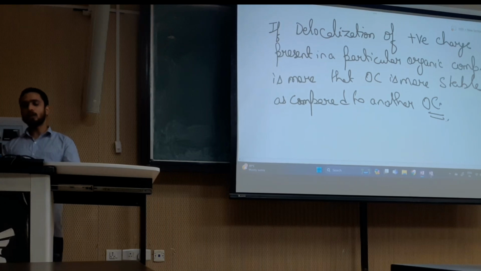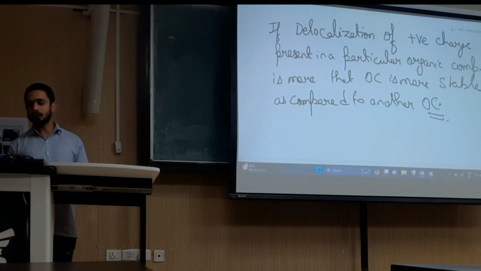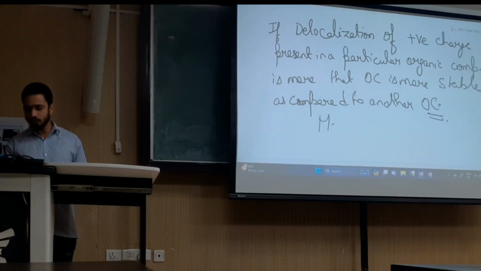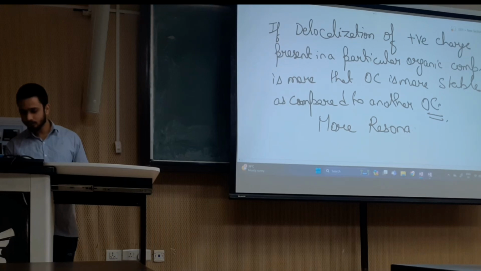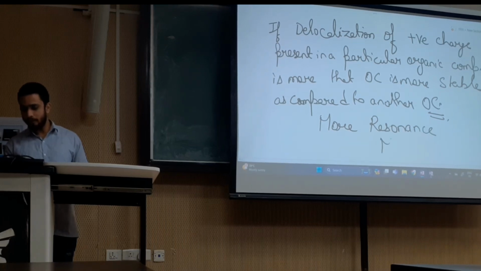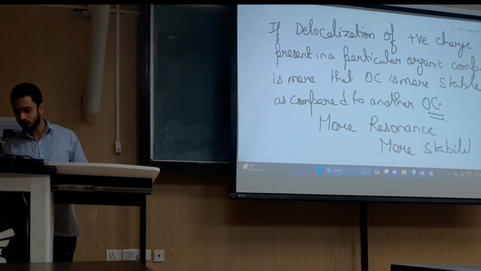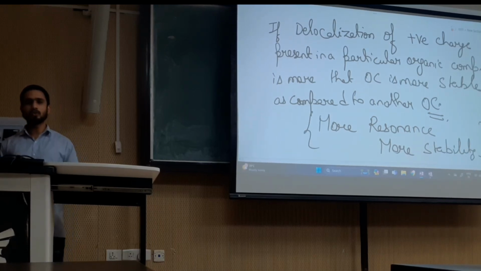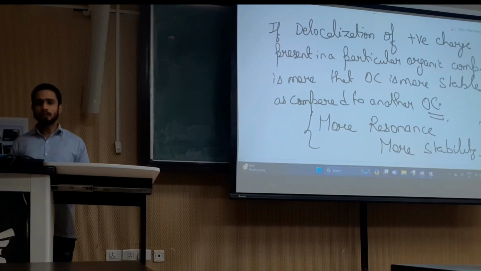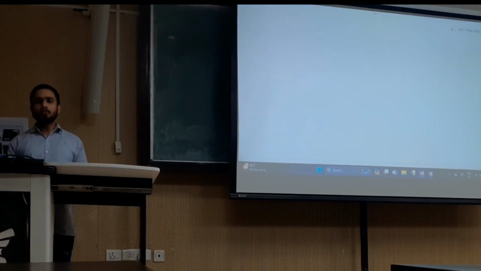If delocalization is more, or more structures can be formed after the resonance, that compound is more stable. So more resonance, more stability. This we have to remember, and we also saw an example for this. Let's see one more example.